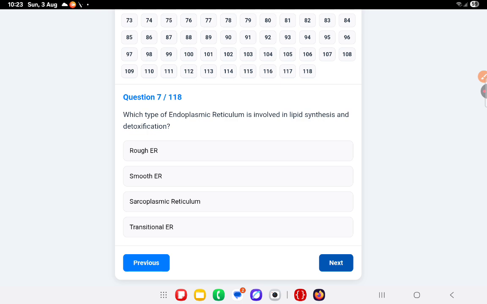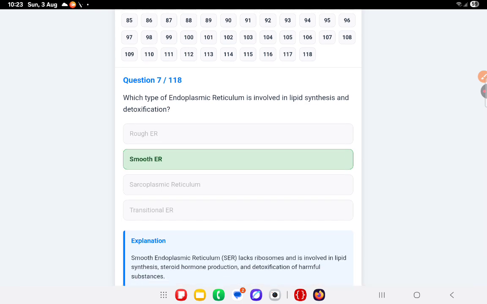That is smooth ER. That means smooth endoplasmic reticulum lacks ribosomes and is involved in lipid synthesis, steroid hormone production, and detoxification of harmful substances.